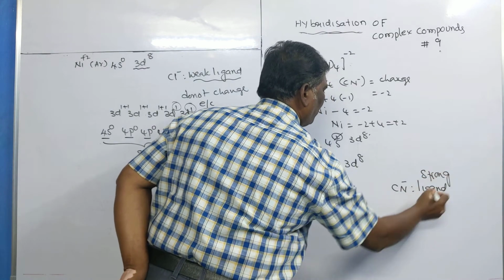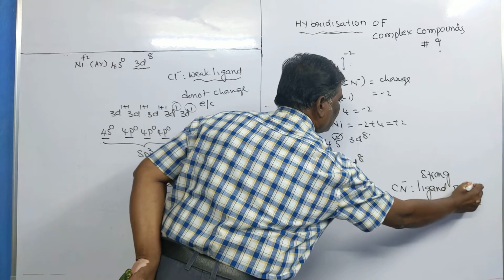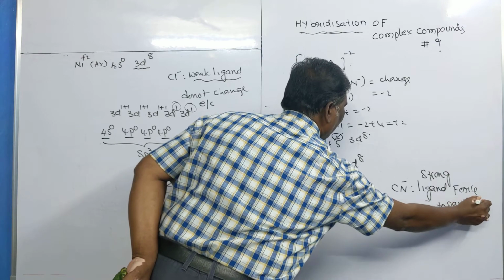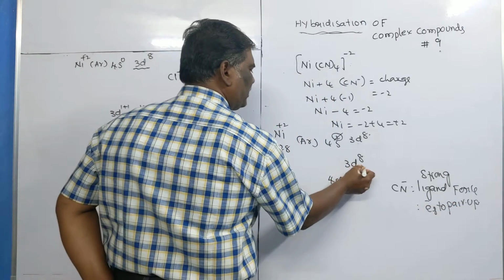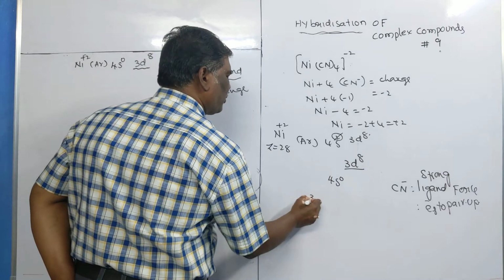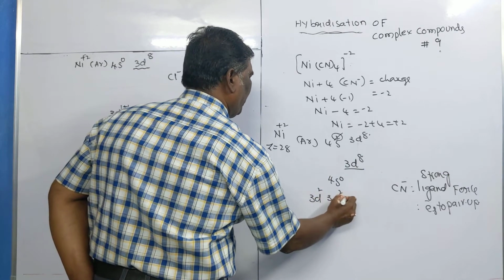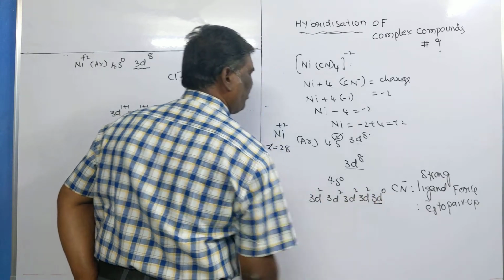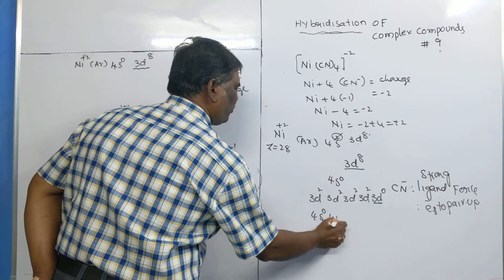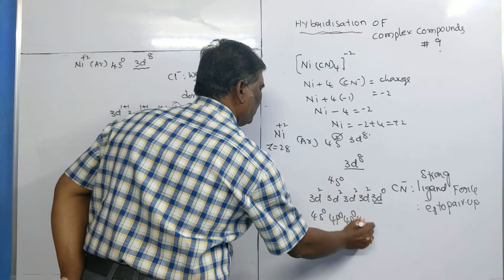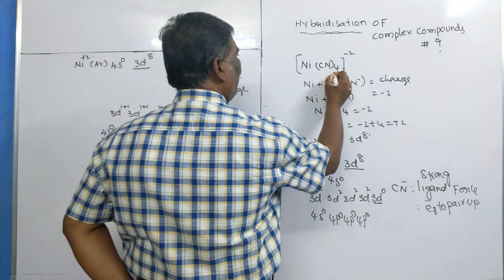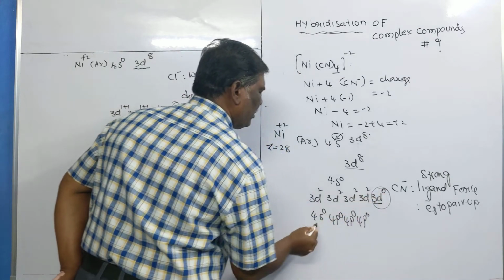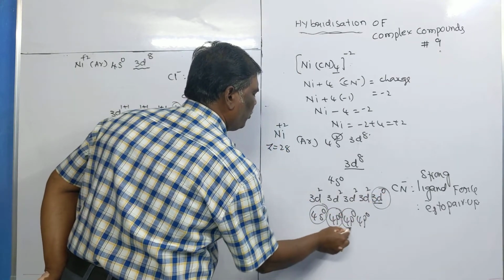So what does a strong ligand do? Strong ligands force the electrons to pair up. That's why the 3d8 electrons are forced to pair up: 3d2, 3d2, 3d2, 3d2, and here is the 3d0 orbital. And here 4s0, 4p0, 4p0, 4p0. How many do you need? You need 4 because there are 4 ligands. So I take 1, 2, 3, 4, enough.